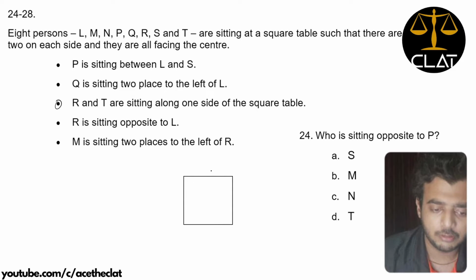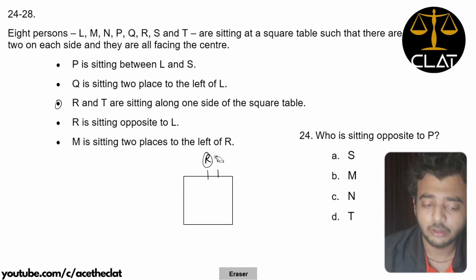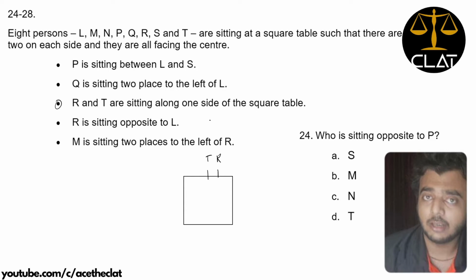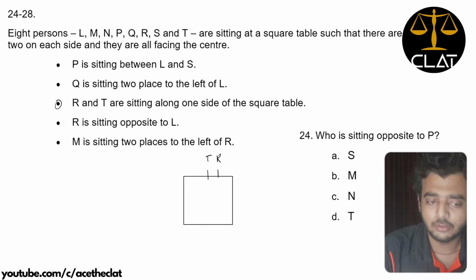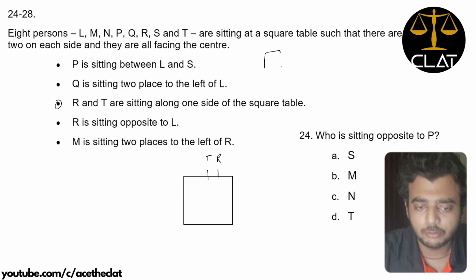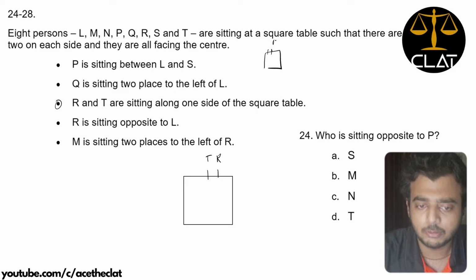So if we have a square table, there are only two conditions, right? Either R would sit on this side or R would sit on this side, right? That is why, since there are only two conditions, we would start with this. Otherwise, if you start with the first one, P is sitting between L and S.